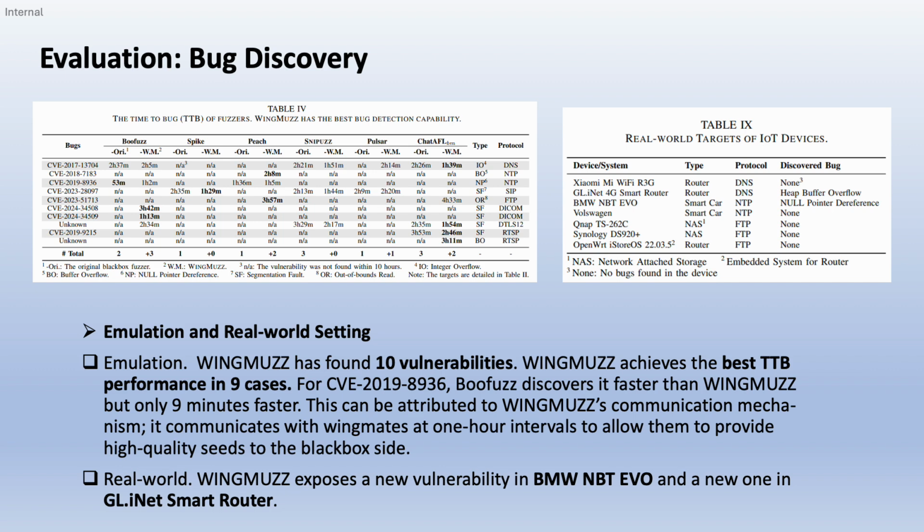This is because of WingMuzz's communication mechanism. It communicates with the WingMates at 1-hour intervals to allow them to provide high-quality seeds to the black box side. As for the real-world setting, WingMuzz exposes a new vulnerability in BMW NBT Evo and a new one in the GL-iNet Smart Router.